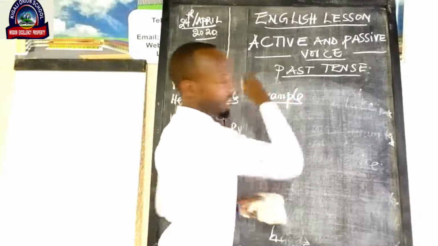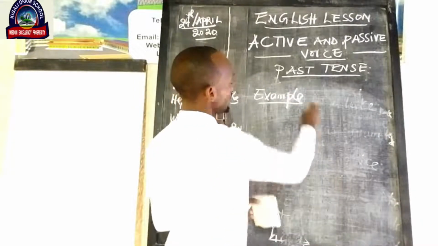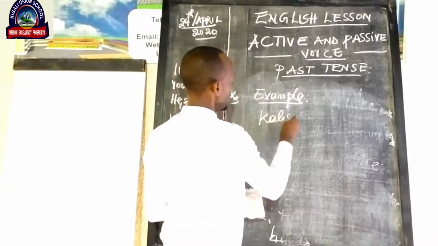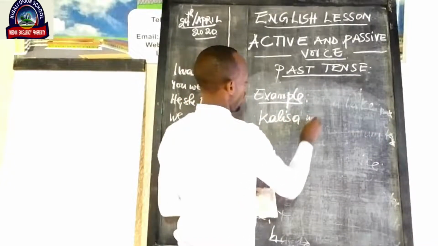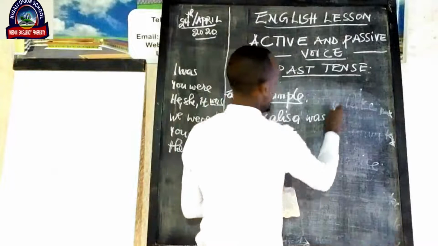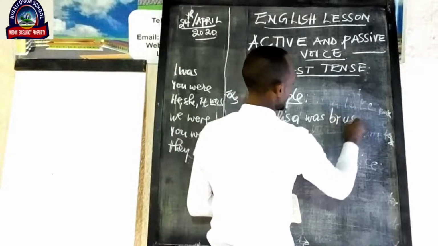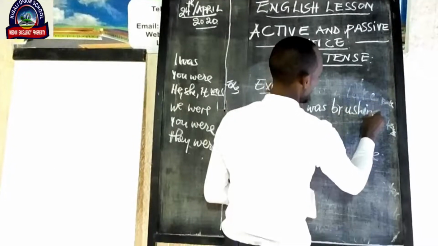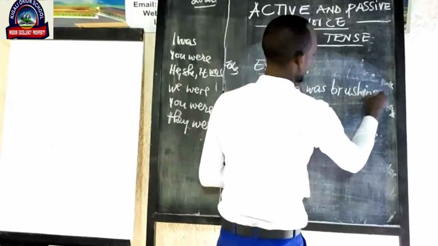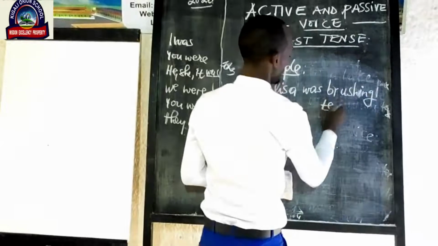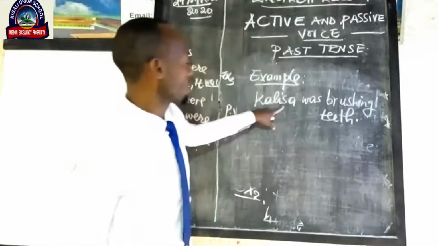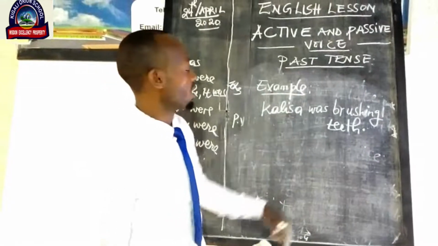Here, I'm going to give you an example which tells us a sentence which is in the past continuous tense. Say that Carissa was brushing teeth. This sentence is in the past continuous tense.